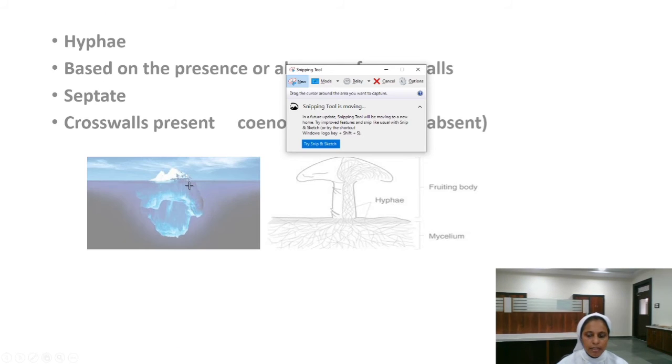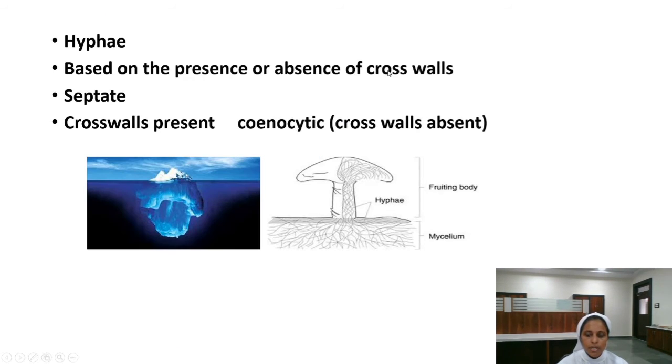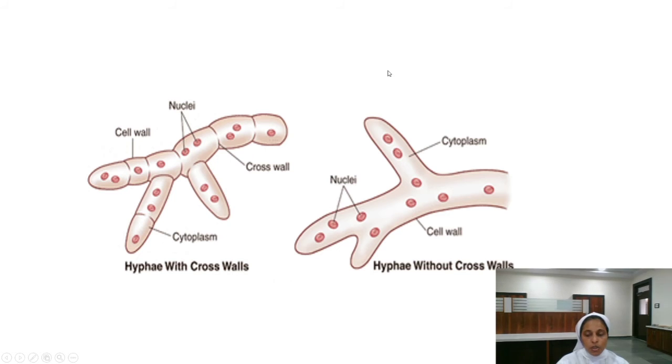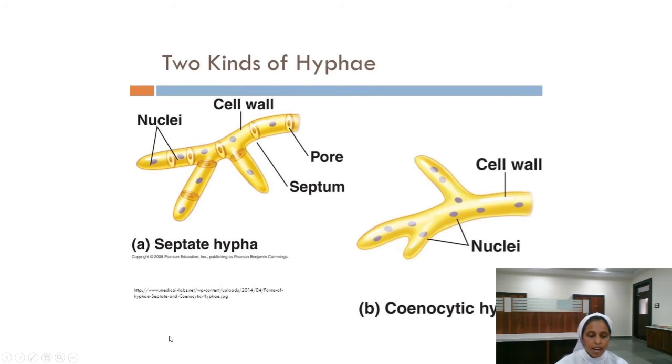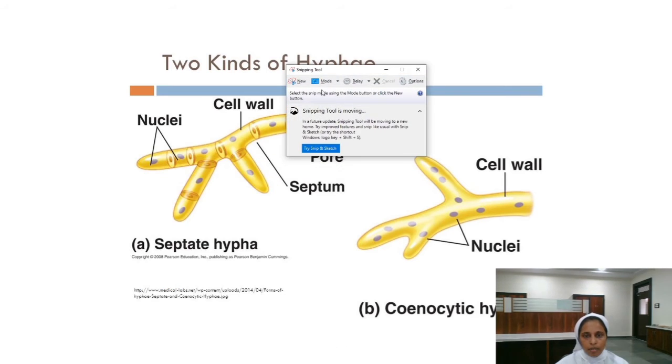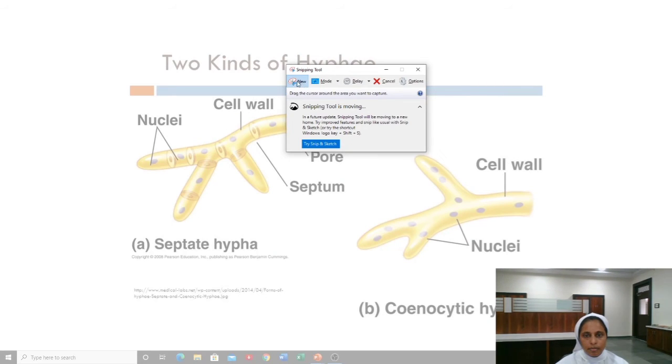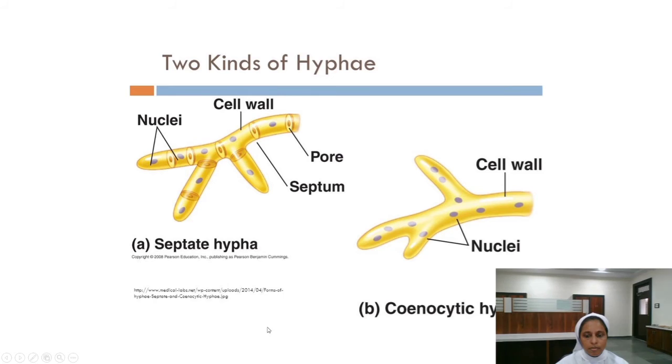So moving to the next important point, based on hyphae with cross walls and hyphae without cross walls, they are termed as septate hyphae and cenocytic hyphae. You can see here the cross walls. Can you see? Since the cross walls are present, it is termed as septate, and there are no cross walls here in the cenocytic hyphae.